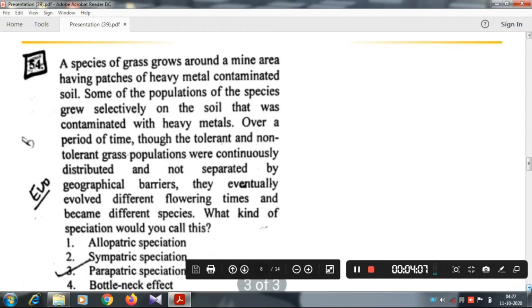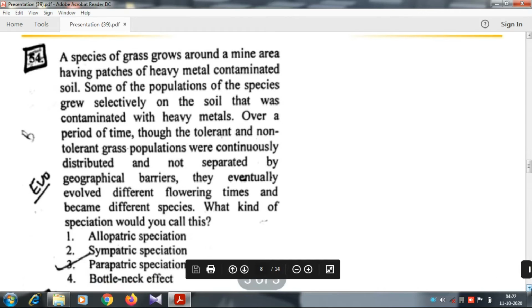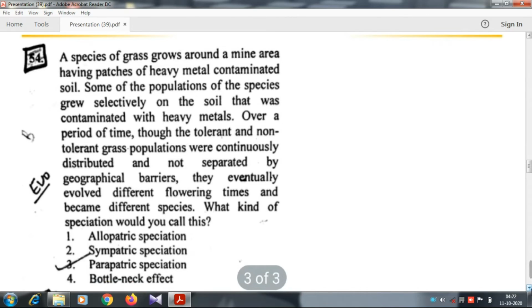Next question. A species of grass grows around a mine area having patches of heavy metal contaminated soil. Some of the populations of this species grew selectively on the soil that was contaminated with heavy metals over a period of time. Though the tolerant and non-tolerant grass populations were continuously distributed and not separated by geographical barriers, they eventually evolved different flowering times and became different species. What kind of speciation would you call this?